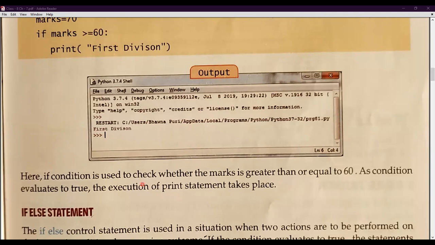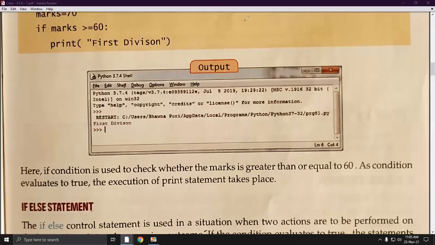And if it is not doing anything, then we are going to use the if else statement. Suppose, students, we are checking a number to see whether it is even or odd. So let's understand this example by practical implementation.